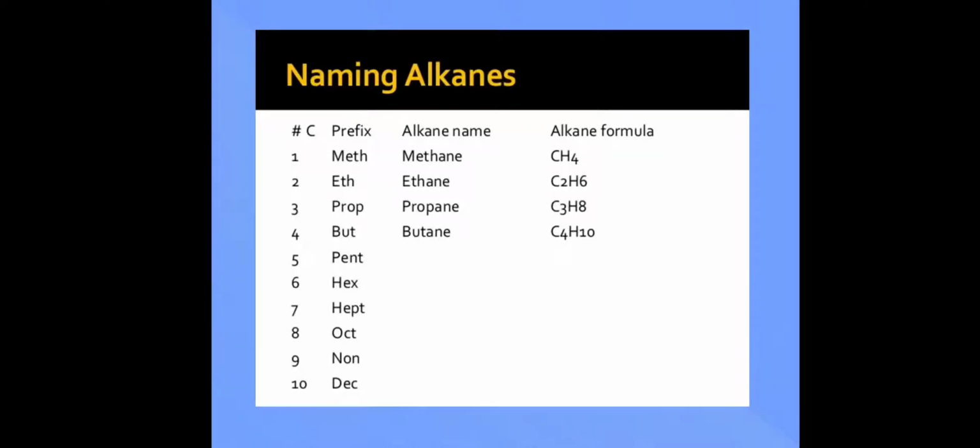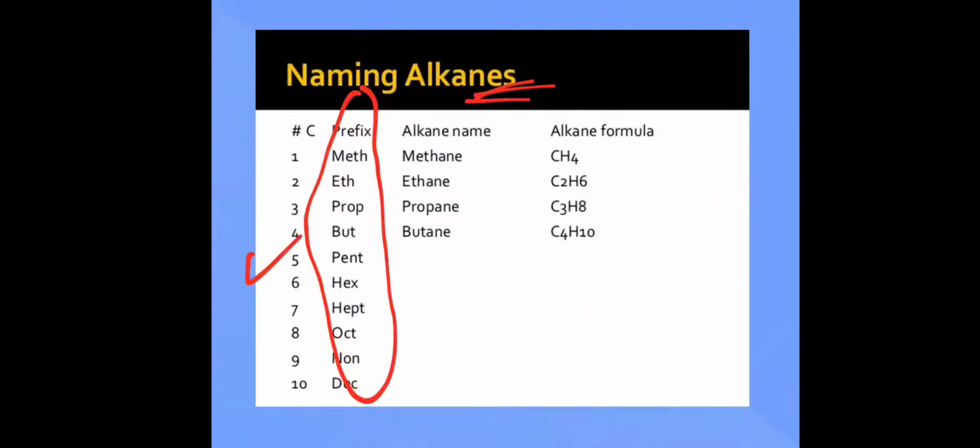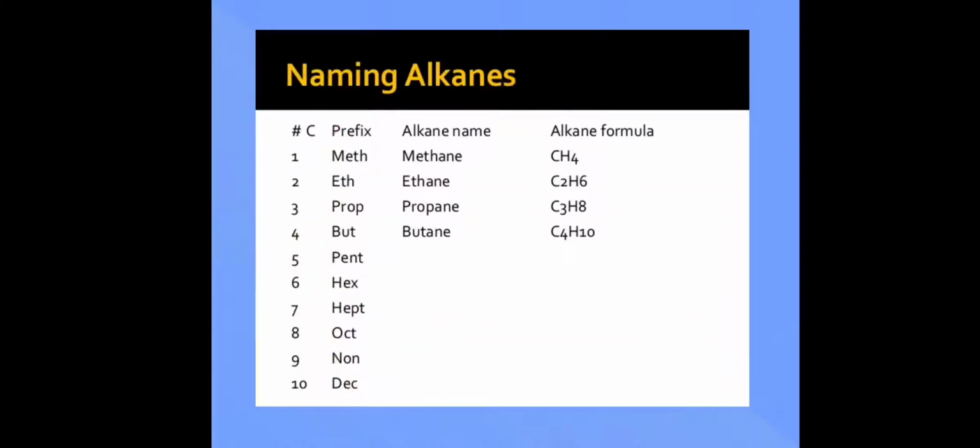The alkanes are also prefixed with meth, eth, prop, but, pent and so on. That is why we have methane CH4, ethane C2H6, propane C3H8 and butane C4H10. So this is how the naming for the alkane family goes. The first part is the prefix, meth, eth, prop, but, whatever, depending upon the number of carbon atoms present. Then it follows with ane, A-N-E. This is how you name the hydrocarbons which are alkanes.